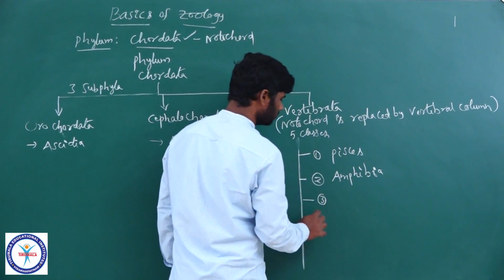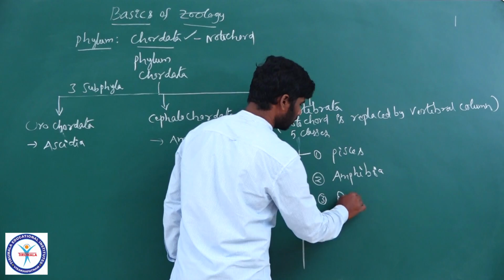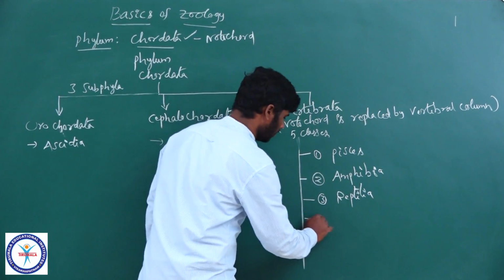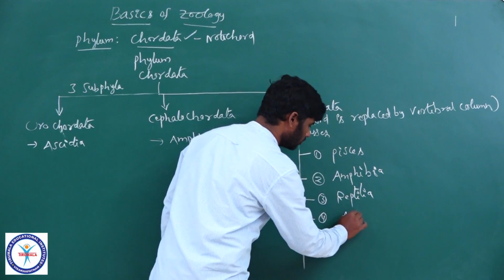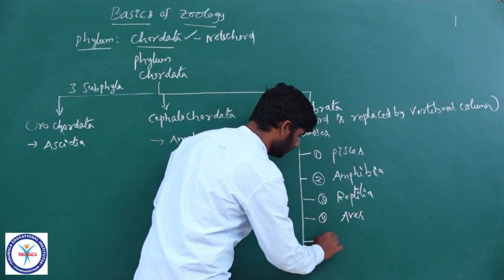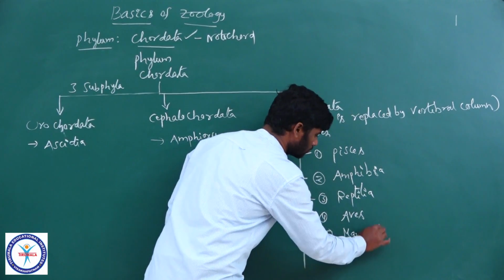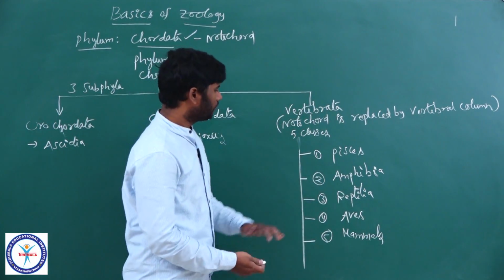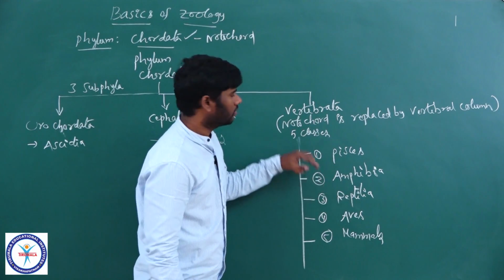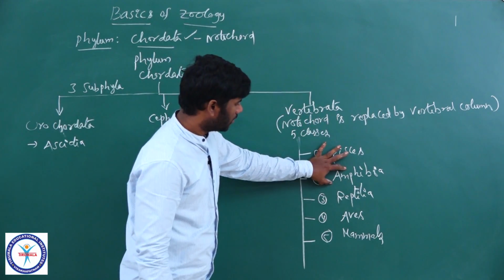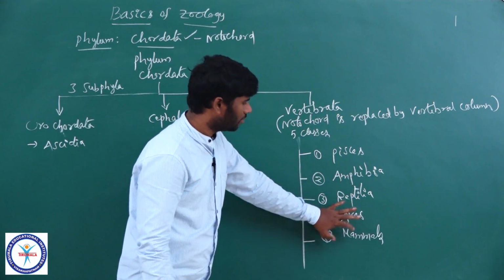The third one, Reptilia. The fourth one, Aves. And the fifth one, Mammals. These are the 5 classes under subphylum Vertebrata: Pisces, amphibians, reptiles, aves, and mammals.